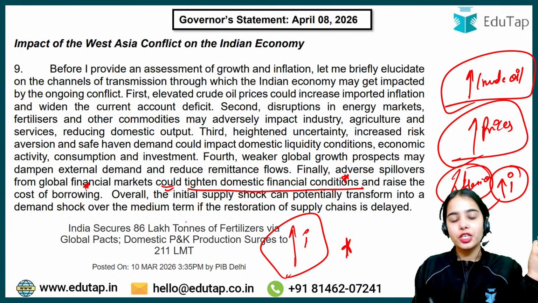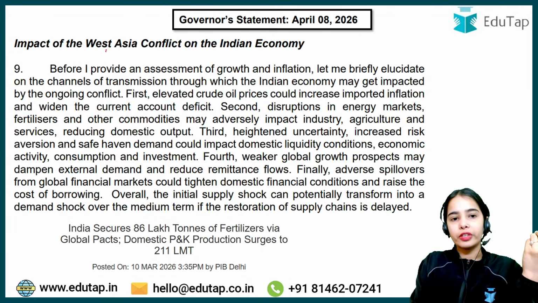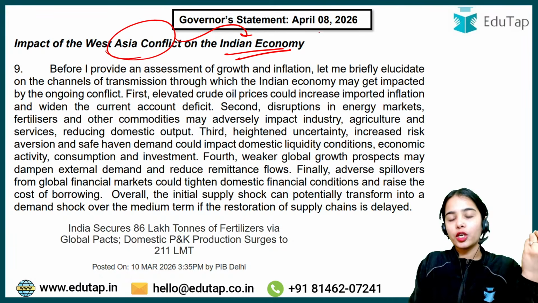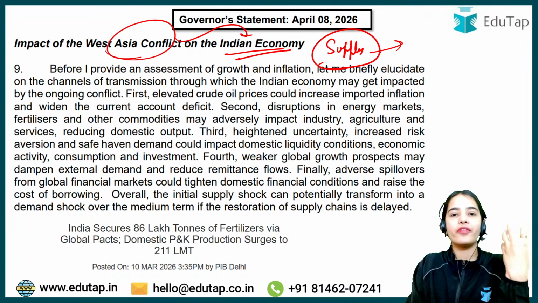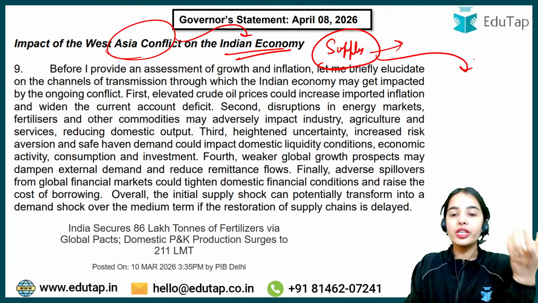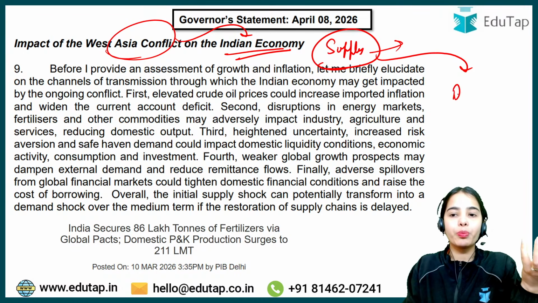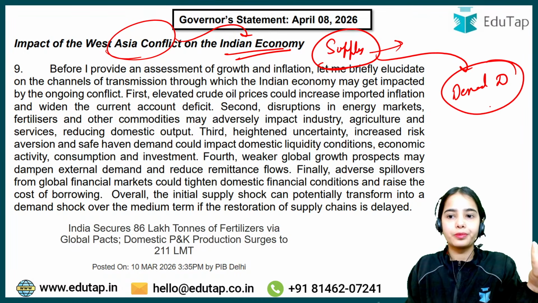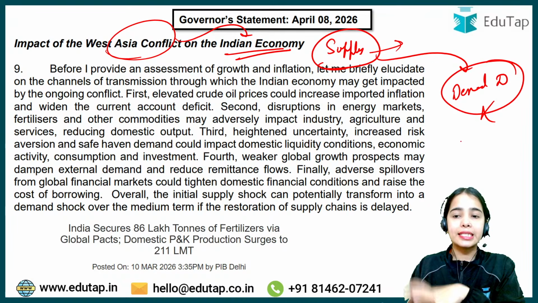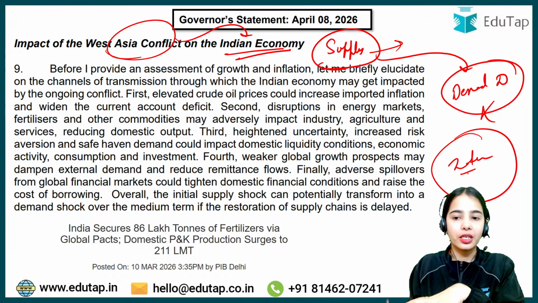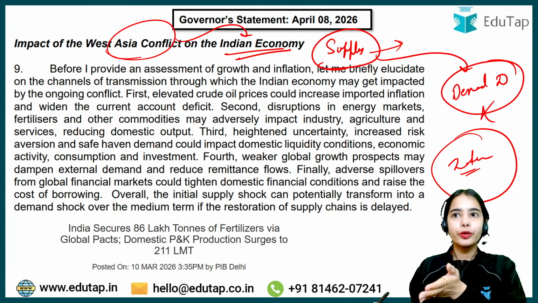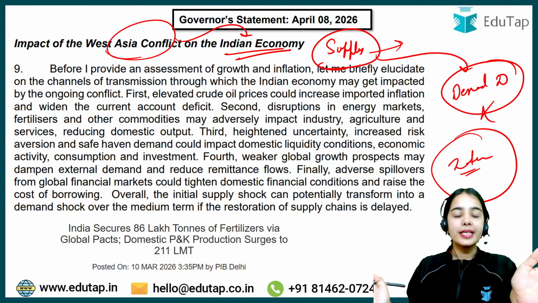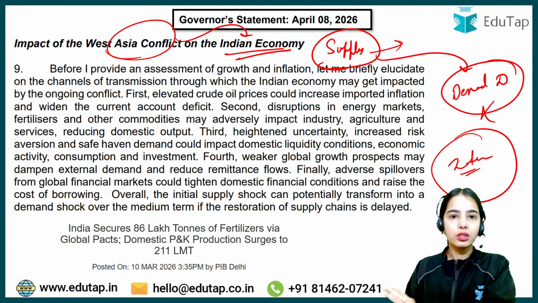Overall, the initial supply shock. So now the conflict has impacted the Indian economy through the supply shock, through the supply chain disruption. As long as this is a supply chain disruption, we are able to handle it. But what we do not want is this supply chain disruption becoming a demand disruption. Because let's say the internal demand is also affected. If we also get worried about what will happen to our economy, we think we should save, we should not spend now, we have to save for the worst times.